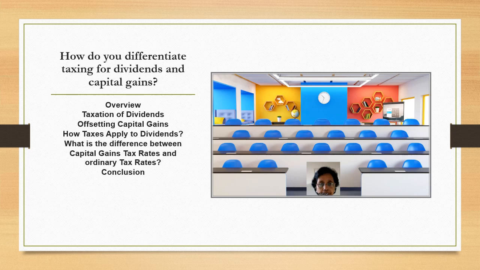How do you differentiate taxing for dividends and capital gains? Overview. Investors can earn income through dividends or capital gains, both subject to taxation but in different ways. Dividends are typically payments made by companies to shareholders, while capital gains represent profits from the sale of assets.